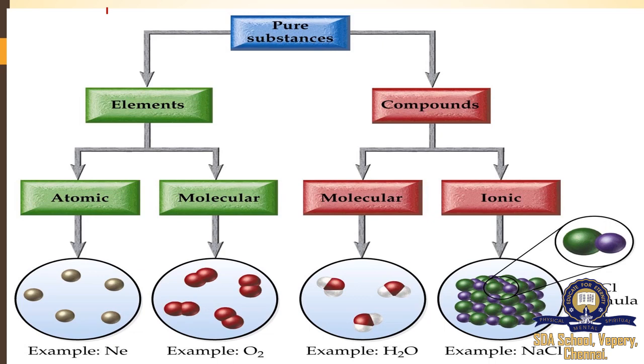Here, the pure substance is divided into elements and compounds. Again, these elements are divided into atoms and molecules. Then the compounds are also molecular and ionic. So in pure substances, the basic element we can say is the atom. An atom is a single element, but in a molecule, two or more atoms are present. In the same manner, molecules may have two or more atoms combined together.